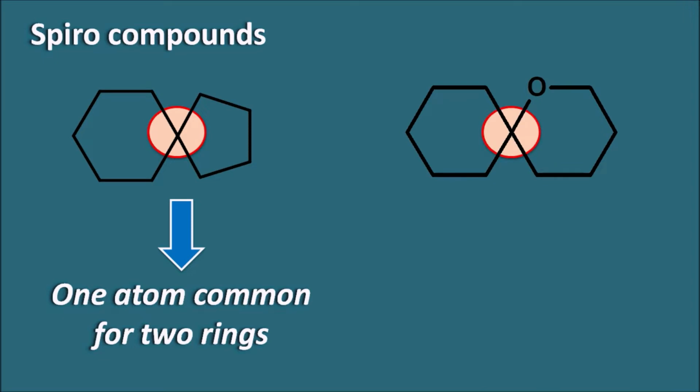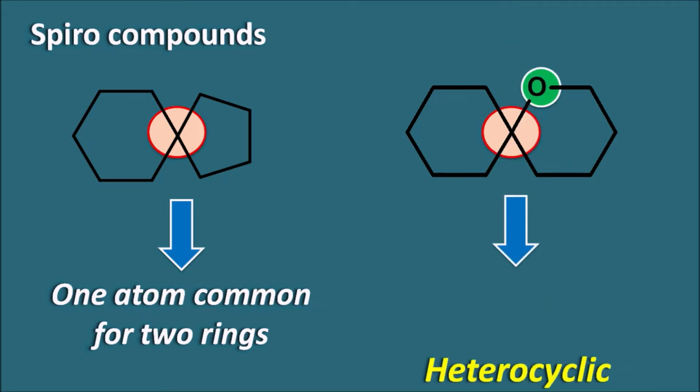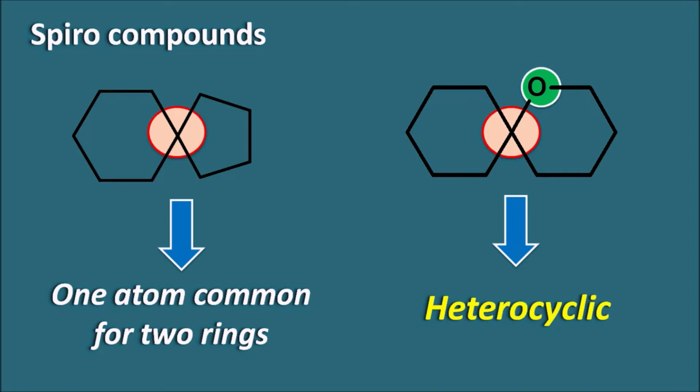Here again you can observe a single atom is common between the two ring systems. So one of the ring is the cyclohexane ring, but another ring is having the oxygen atom, that is a heteroatom. So this compound is a heterocyclic spiro compound. So in this way you can have the number of spiro compounds where the two different rings are going to be connected with a single atom, and that atom is common between these two rings, and that is called as spiroatom. We can observe the spiro linkage in view of the drugs as well as view of the analytical reagents.